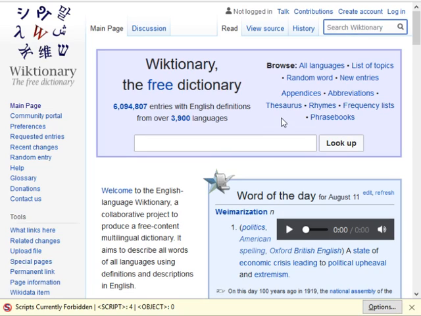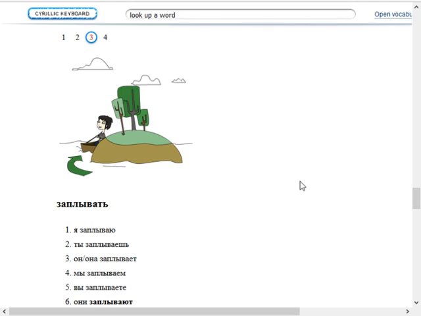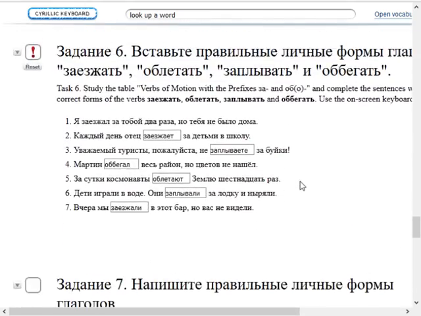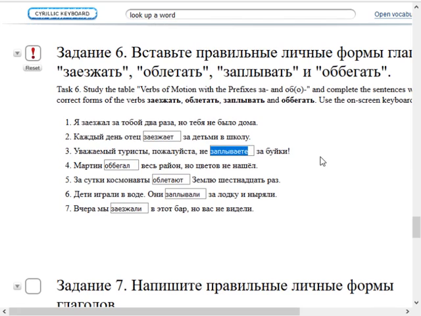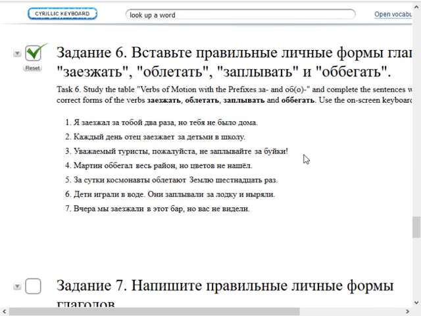If we search here for the word that I have in my reference, zaplivaitie. Since I've already gone to the trouble of writing it in, let me try sticking it in here and see if that satisfies the site. Yes, it did. So that is what the site was looking for.